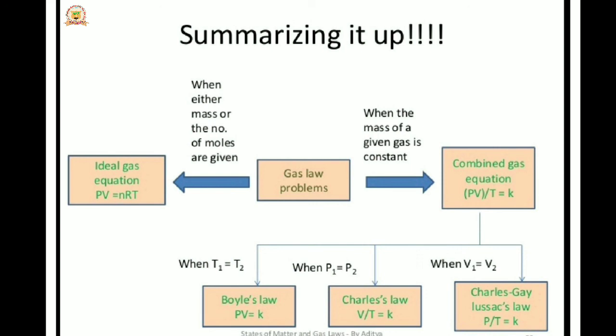In the case of Charles' law, volume is directly proportional to absolute temperature. Then V = KT, so V/T = K. In Gay-Lussac's law, pressure is directly proportional to temperature at constant volume. Then P = KT, so P/T = K. According to PV = K, T1 = T2. Then V/T = K, where P1 = P2. Then P/T = K, which indicates V1 = V2.